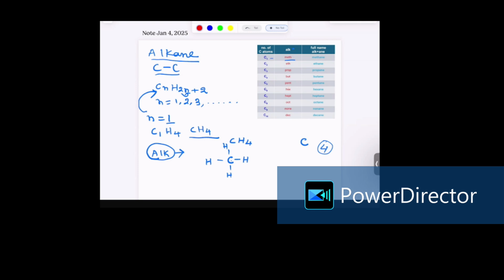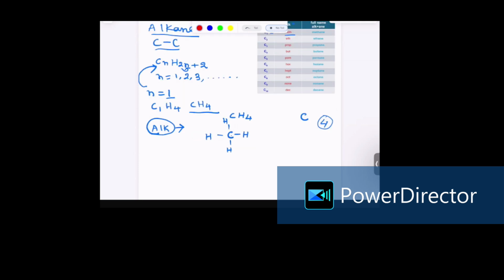So the alk will tell you how many carbons are there in that alkane, and based on the carbon atom, the name could be either prop, but, pent, hex, hept, oct, non, or dec. Thus, the name for the alkane CH4 is methane. It's called methane because it contains one carbon atom.